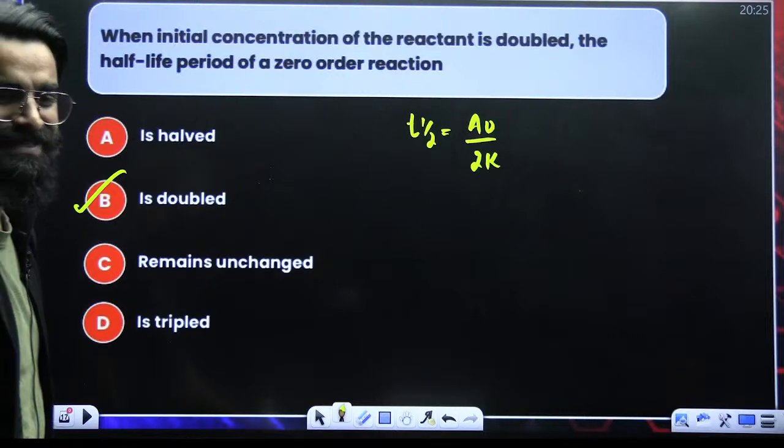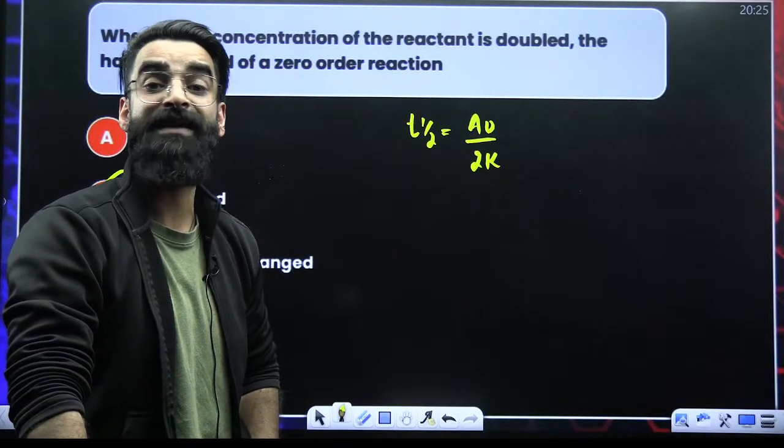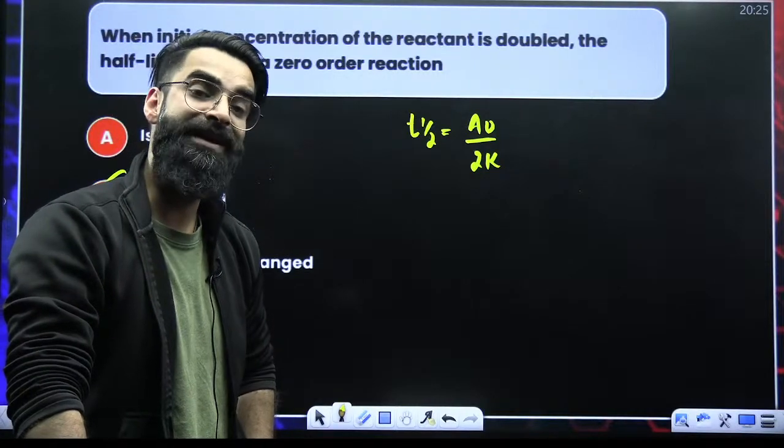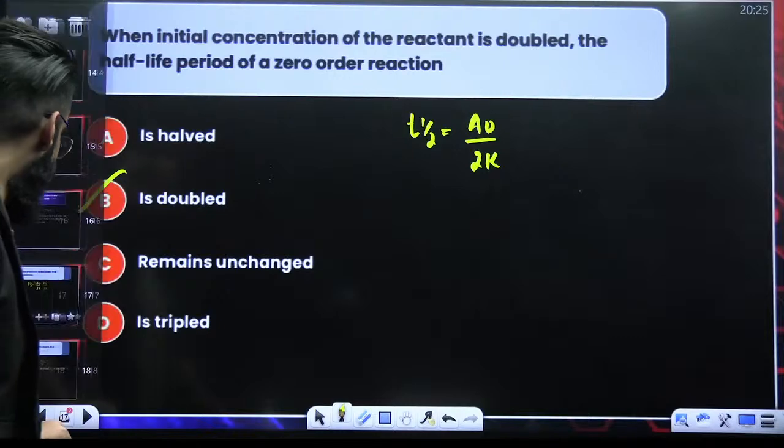Someone is saying remains unchanged. That's for first order reaction. For first order, T half is equal to 0.693 by K, so there it remains unchanged. But this is a zero order reaction. I believe it's clear.